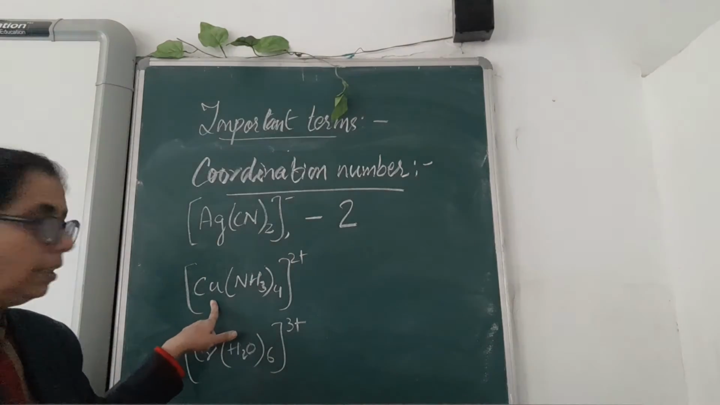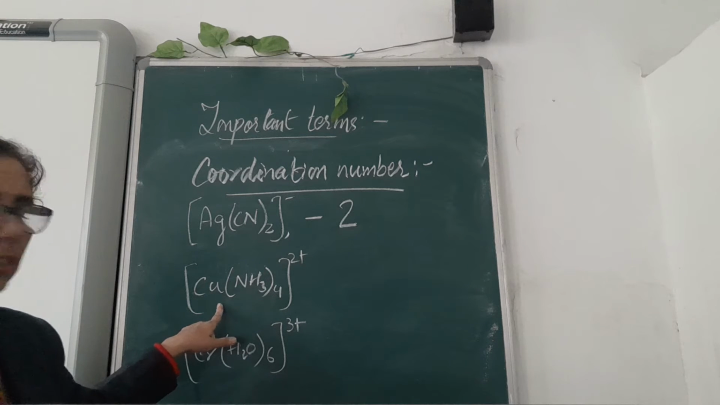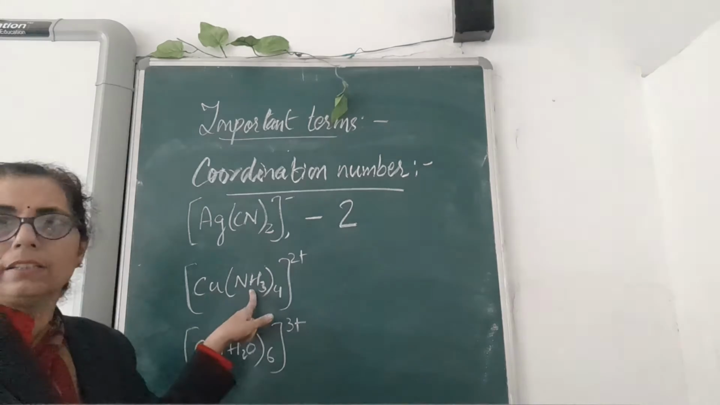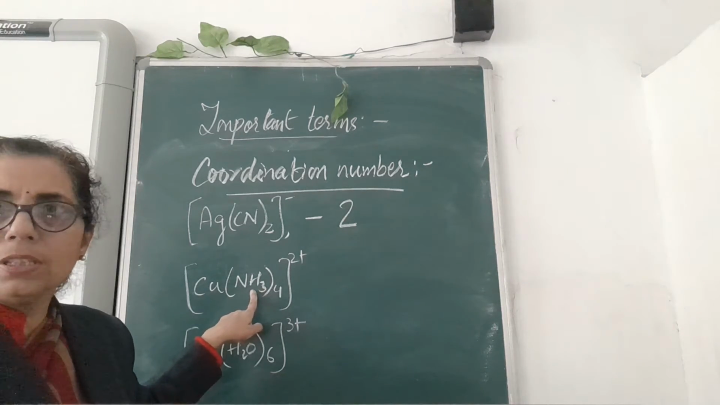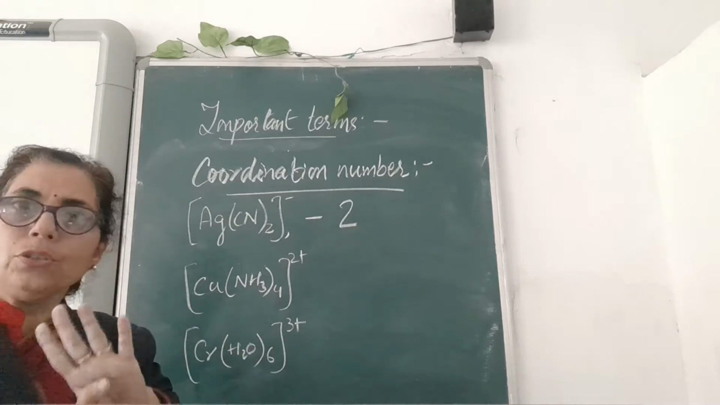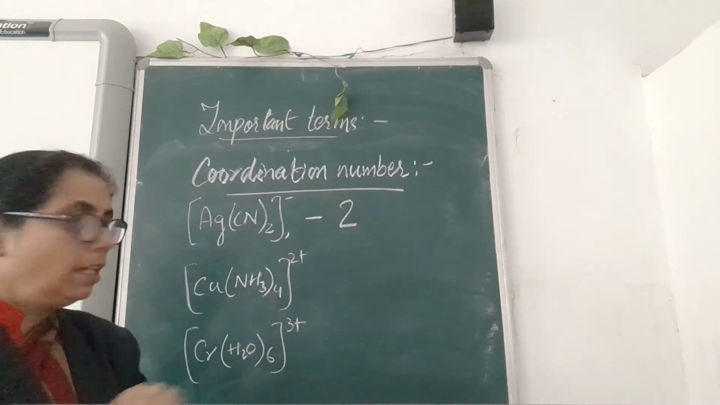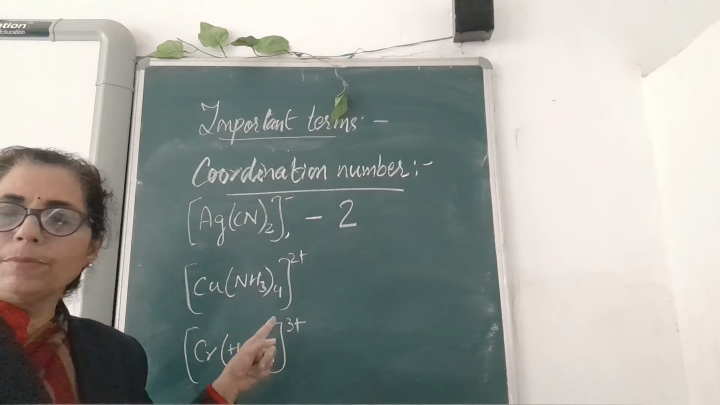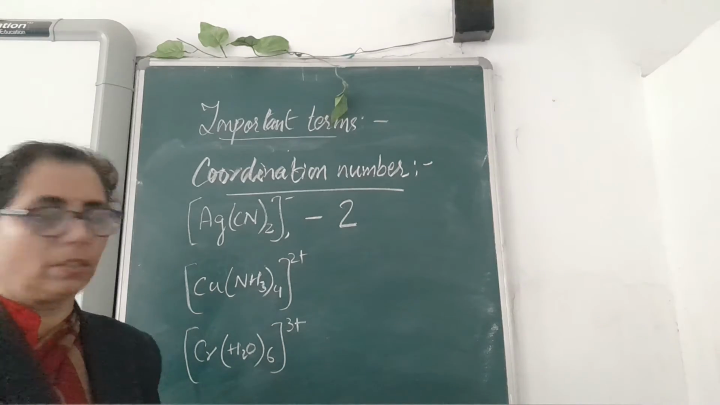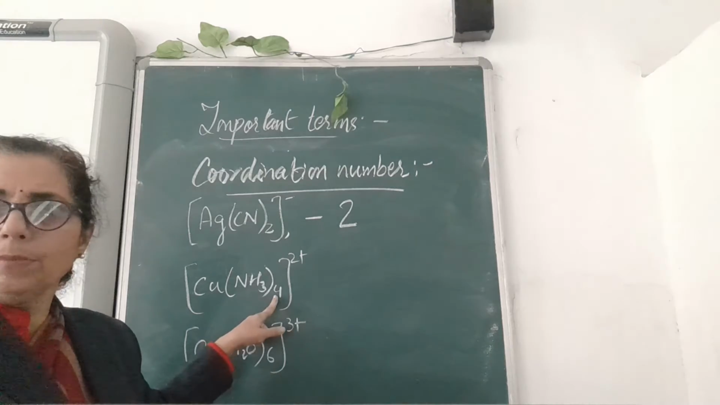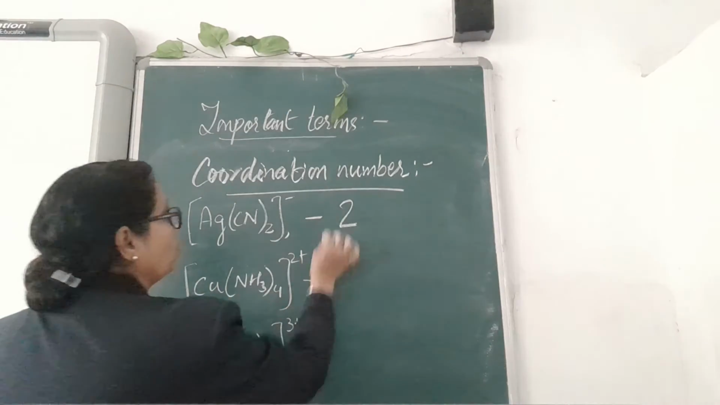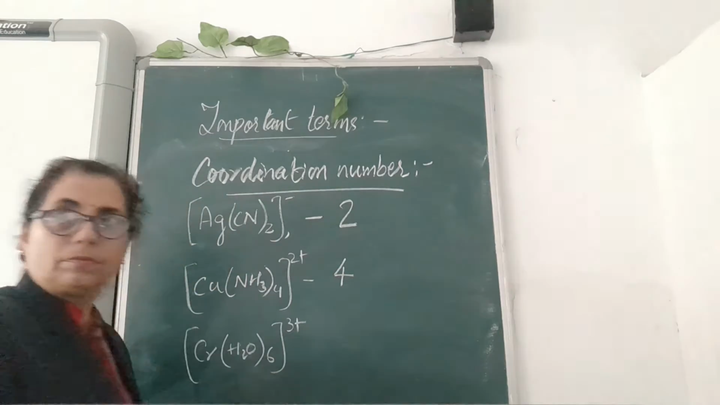Similarly, you can see the copper, the next example, in which copper is the central metal atom, and this ammonia here is a neutral ligand. There are 4 neutral ligands present here, and each ammonia molecule will attach to the central metal atom by 1 coordinate bond. So there are a total of 4 ammonia molecules. So this complex will show its coordination number as 4.